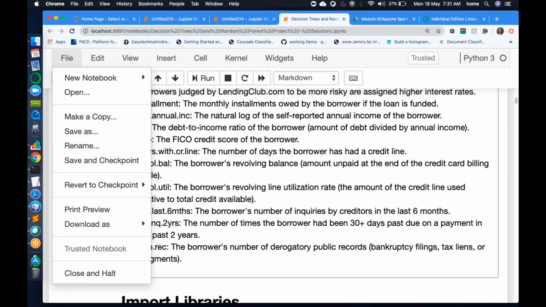Very important thing you need to do is this option, save and checkpoint, right? Can you see save and checkpoint? So this is important in Jupyter notebook. What exactly is happening if you press this? If you do not press this also, Jupyter will be auto saving, but let me explain what save and checkpoint is.